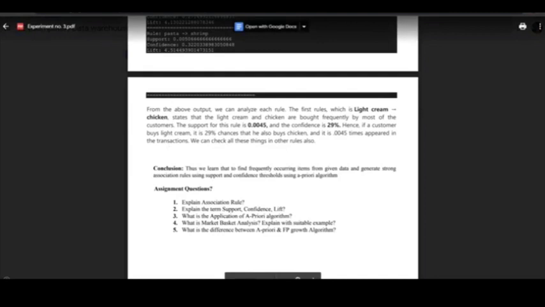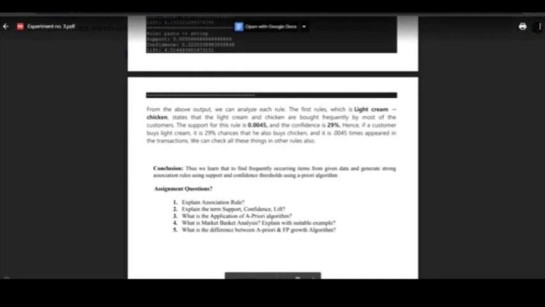As we have found, our support is 10%, and here we have confidence of 17.5 percent, so we will divide it: 17.5 percent divided by 10 percent. So here we are getting 1.75.